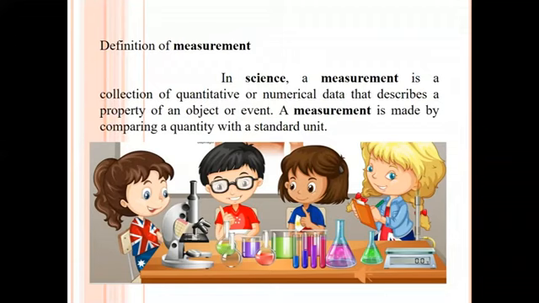Definition of measurement: in science, a measurement is a collection of quantitative or numerical data that describes a property of an object or event. A measurement is made by comparing a quantity with the standard unit. There are two types of measurement. One, quality measurement. Second one, quantity measurement.